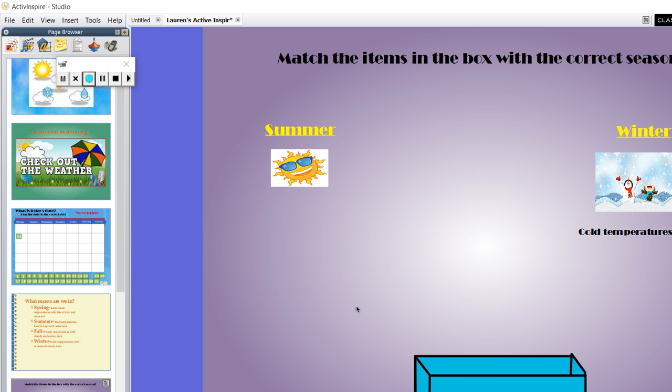And each student will get the opportunity to do this, so they'll probably drag one item out of the box, and then a different student can come up. Sledding, that is an activity that will go under winter. See, I know there's more items in here.